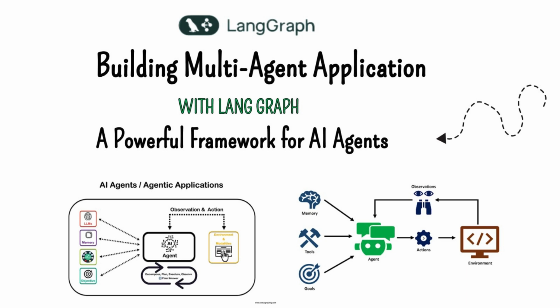It's a perfect example of how LangGraph can manage these really complicated workflows. So let's say a customer sends an email with a question about their order. An agent in the system reads the email, pulls out the important info, and then sends it to the right department or agent to handle it. So even though the customer might start with an email, their question could end up being answered by a totally different part of the system depending on what they're asking.